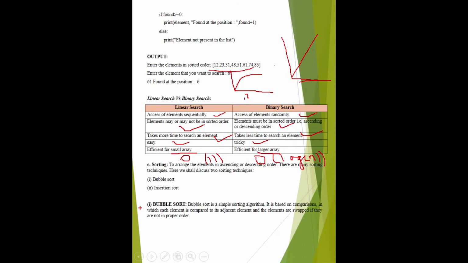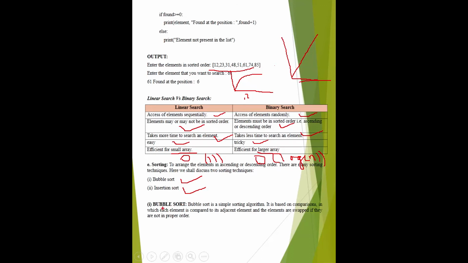After doing this searching process, we just move to the next algorithms, the next program, that is sorting. Sorting means how you can arrange your elements in ascending or descending order. There are various kinds of sorting techniques like bubble sort, insertion sort, selection sort, merge sort, heap sort. But there are two sorting techniques in your syllabus, bubble sort and insertion sort.